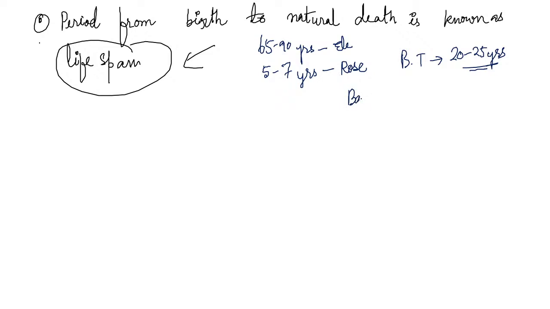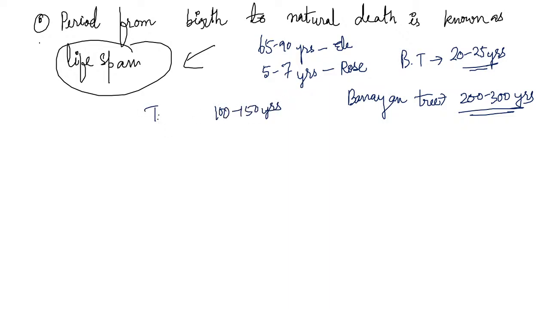Whereas a banyan tree can live from 200 to 300 years. You can see the difference in the trees also. A banyan tree is so long living. A tortoise also can live from 100 to 150 years. A tortoise is such a long living animal that can live from 100 to 150 years.